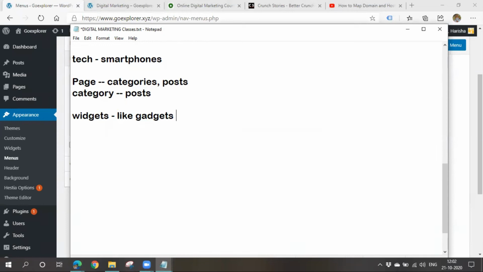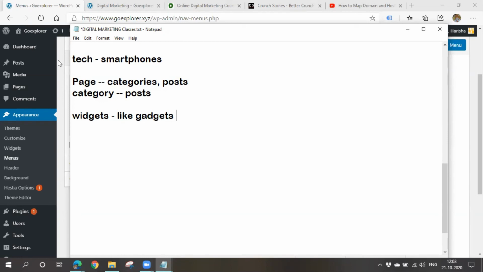We can add a search bar, a clock, or a weather report to our home screen. Have you noticed? We use it in our daily lives, right? We add a timer or clock to our homepage, a Google search bar, a digital clock, or weather reports. In the same way, we can also add widgets to our website, and we can also delete the unwanted widgets.